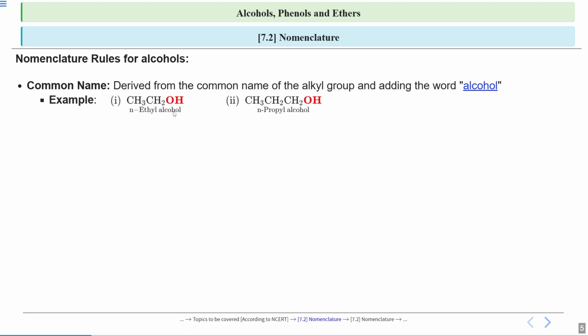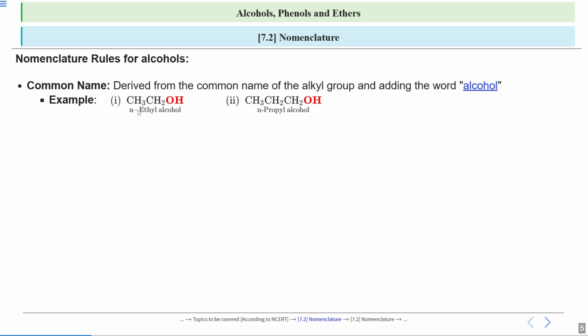Now look at this example. I told you that when we write the common name for alcohols, first we write the common name of the alkyl group. Now look at this compound. Since this compound contains 2 carbon atoms, the name of the alkyl group will be ethyl. Since 2 carbon atoms, the root word for this is ethyl. And at last we add the word alcohol. So this is ethyl alcohol.